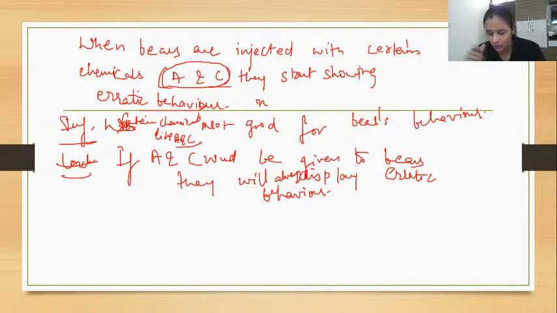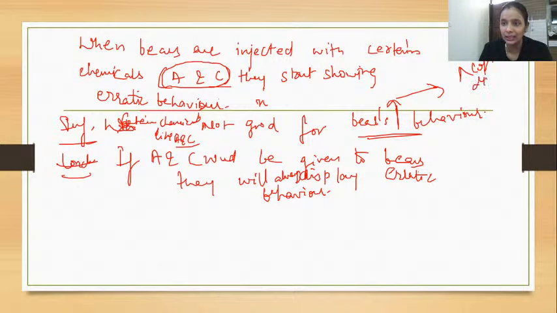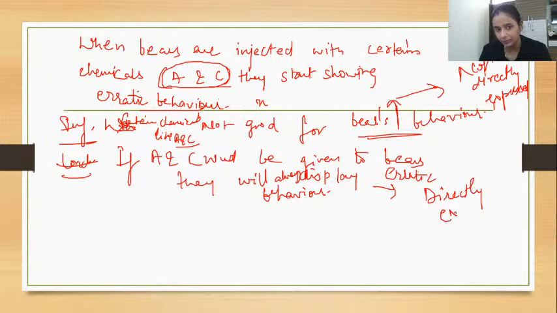Now, do you understand the difference between inference and conclusion? Let me tell you the difference. Inference is not stated. I told you this is something you need to bring out. It is not directly expressed. The conclusion might be directly expressed and you just need to write it. Conclusion is always directly expressed, having all the link with it.